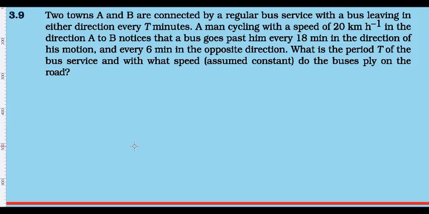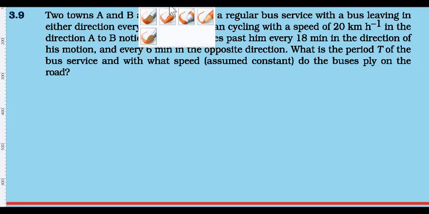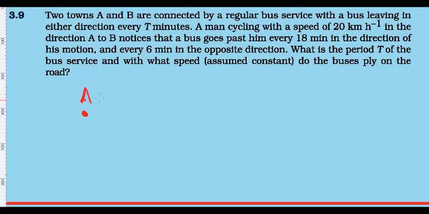Read the question clearly and make a picture in your mind. What is it? There are two towns, A and B. In these two towns there is a regular bus service in between them. So if this is town A and it is town B, there is a regular bus service from A to